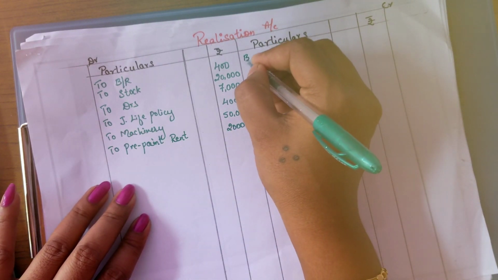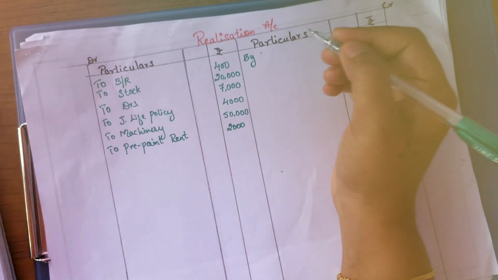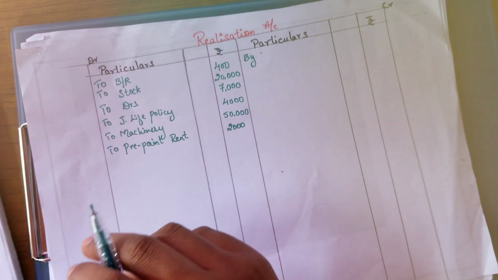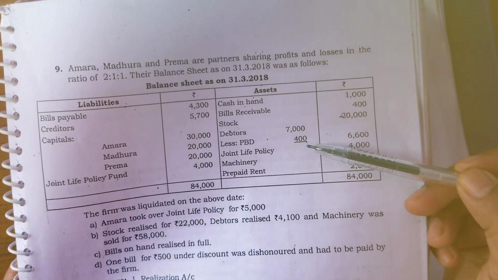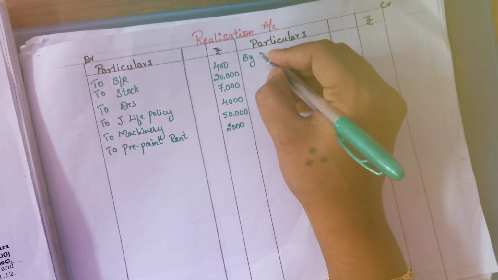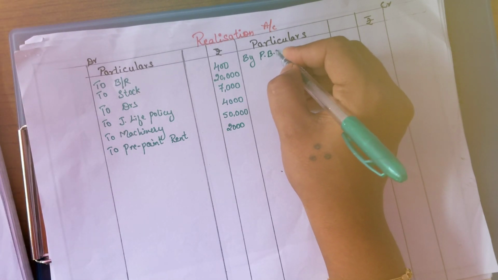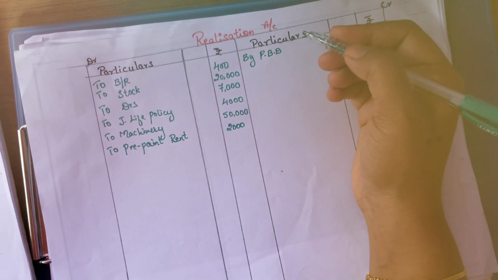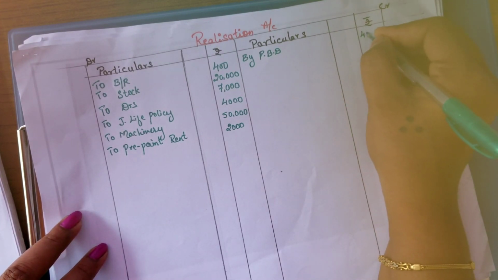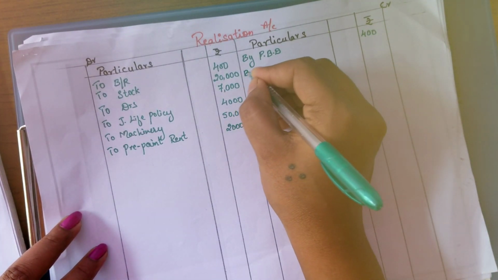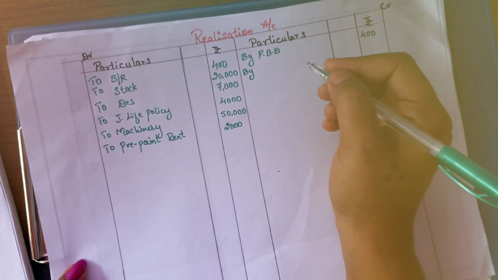Now let's write all the liabilities. So what are the liabilities? First thing, we will take the PBD. When the PBD is given in the balance sheet, this particular PBD we take here as an internal liability. It is not going to be paid back by the firm to anyone, so it is an internal liability, that is 400.